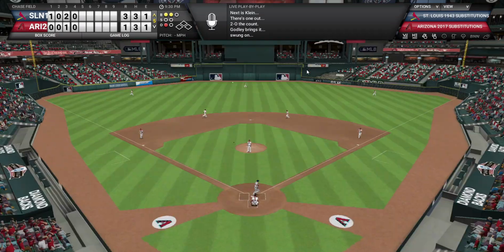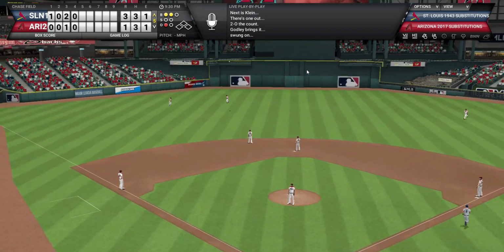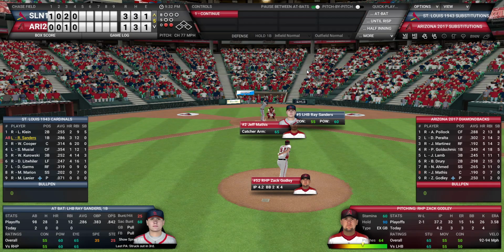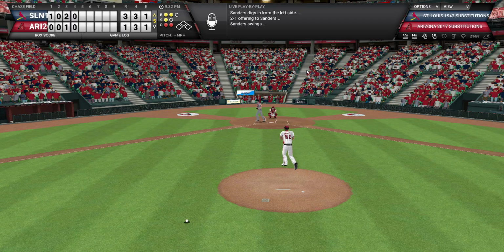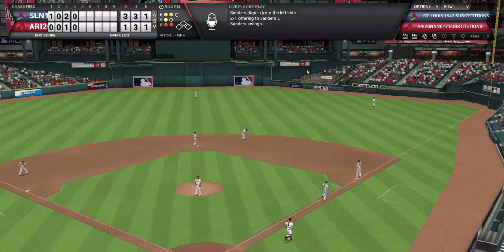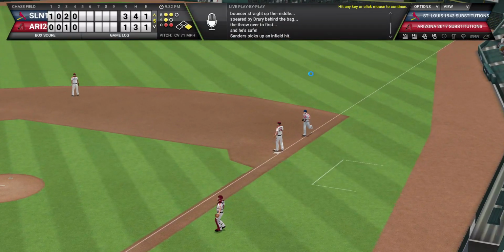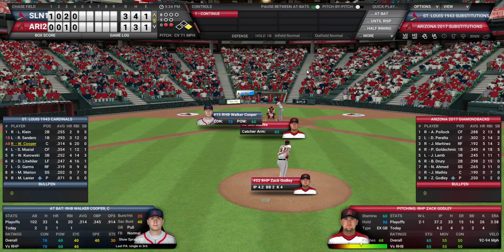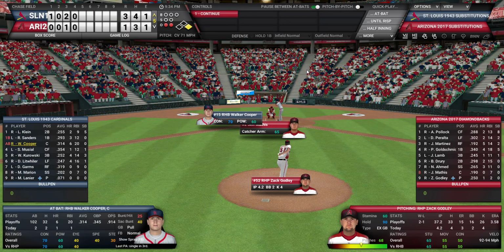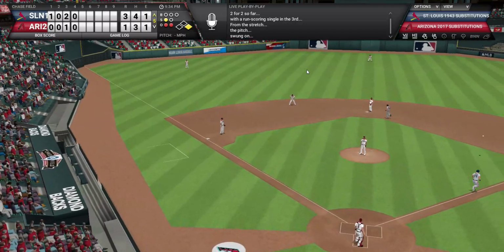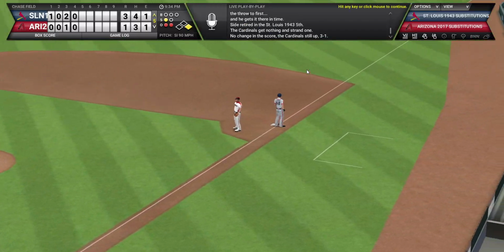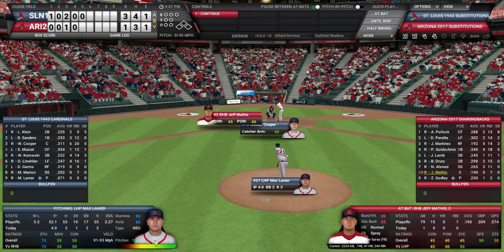Klein is up his 3rd at bat of the game. He flies to center and is caught. Ray Sanders, his 3rd at bat of the game himself, hits one up the middle and is out. So, actually, no, it's an infield single. Now you've got Walker Cooper, who is 2 for 2 with a runner on first. He has an RBI as well. This is a home run threat, so this is a dangerous situation. An infield hit could turn into damage, but it will not, as there's a ground ball to third, a throw across the diamond to end the inning. So still 3-1. We go to the bottom of the 5th.